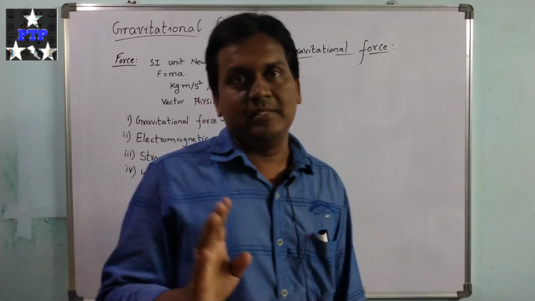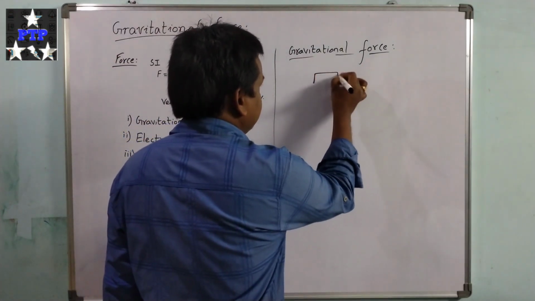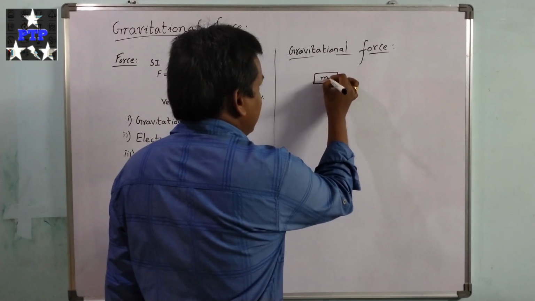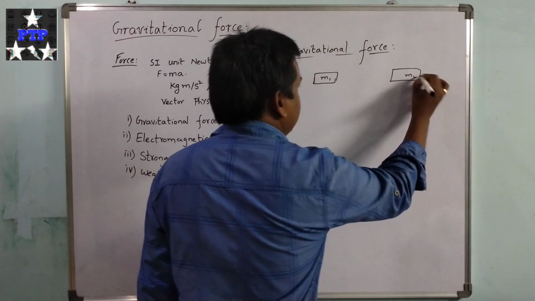That means distance is inversely proportional to the force of attraction and mass is directly proportional to the force of attraction between the masses. If I consider two masses, here there is a mass m1 and here there is a mass m2.